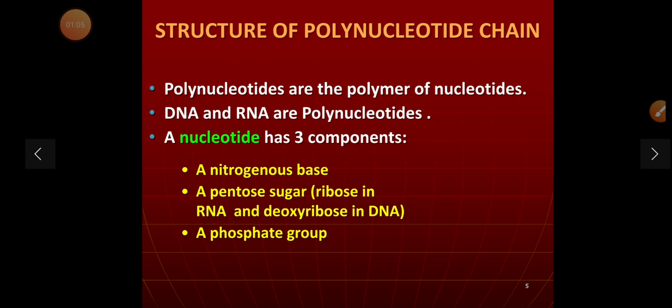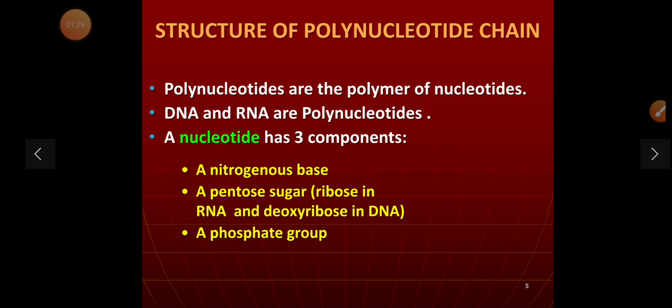Structure of polynucleotide chain. Polynucleotide chains are polymers of nucleotides. DNA and RNA are polynucleotides. A nucleotide has three components: a nitrogenous base, a pentose sugar, which is a 5-carbon sugar, and a phosphate group.